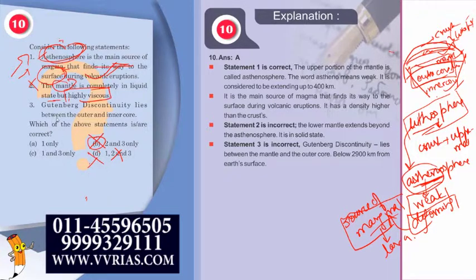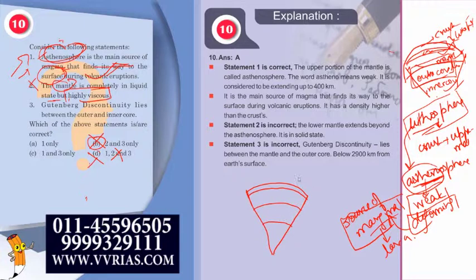Now coming to the third, Gutenberg discontinuity. The Gutenberg discontinuity lies between the outer and the inner core. Now see, there are various discontinuities between the various layers of the earth. Let us draw a diagram and understand what the various discontinuities are. This is your diagram of the earth. You have the crust at the top, then the mantle, then the outer core, and then your inner core.